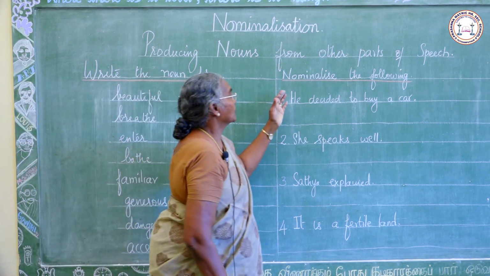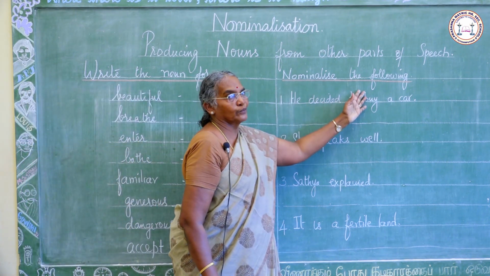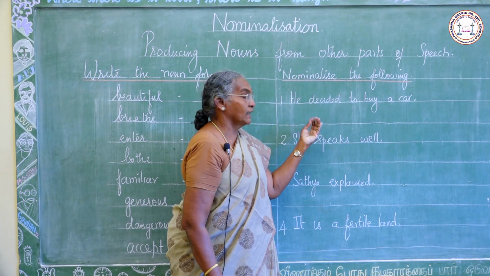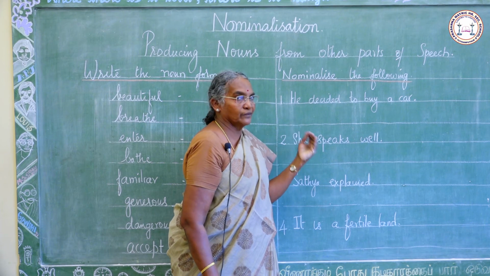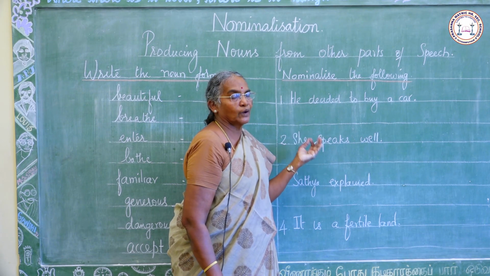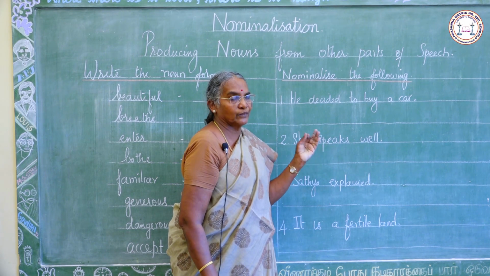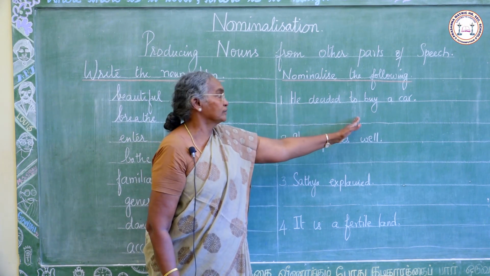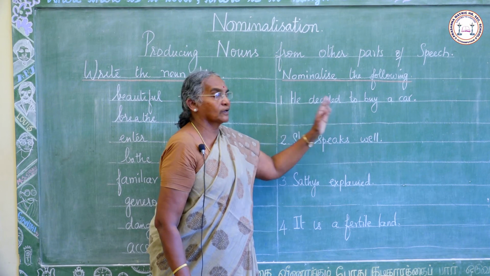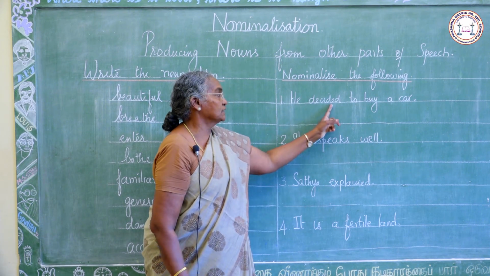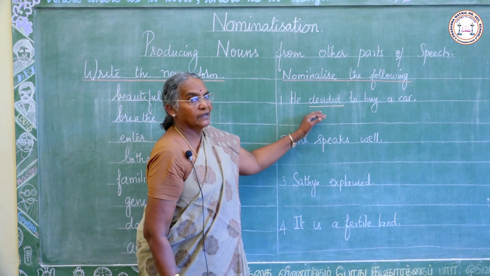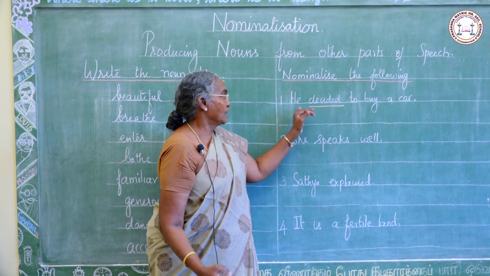Next, nominalize the following. It may be other parts of speech. It may be a verb or it may be an adjective. We have to change the verb or adjective into a noun. He decided to buy a car. Decided, it is a verb. Change this into noun. Decision.